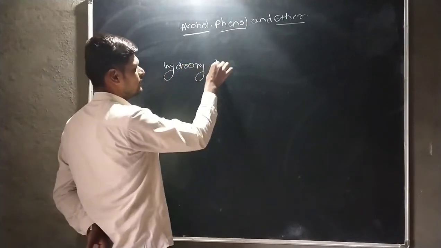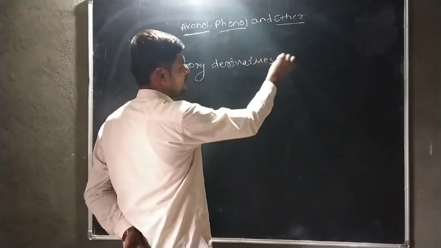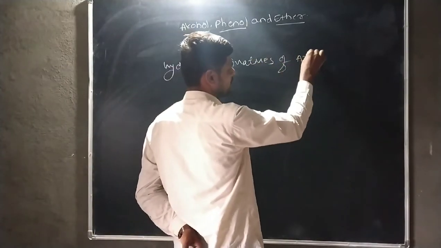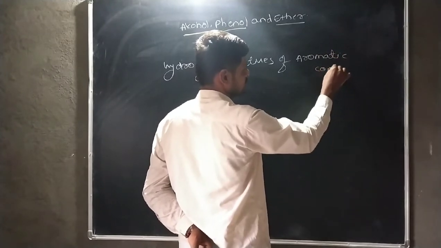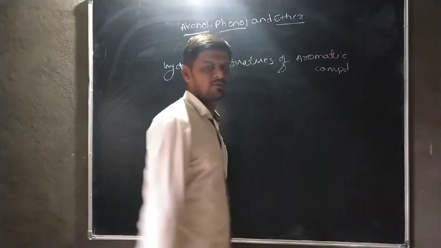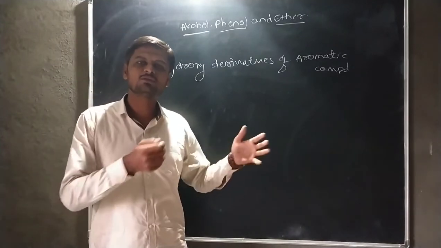hydroxy derivative of aromatic compounds. It is a hydroxy derivative of aromatic compound. That means the aromatic compound gets converted into phenol.